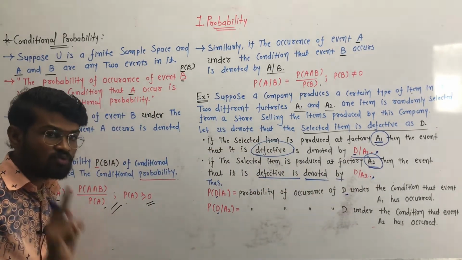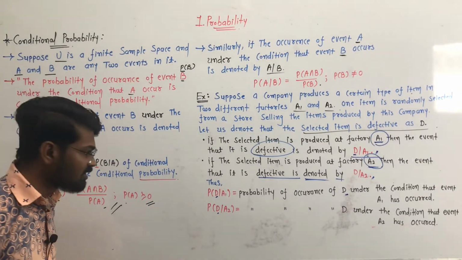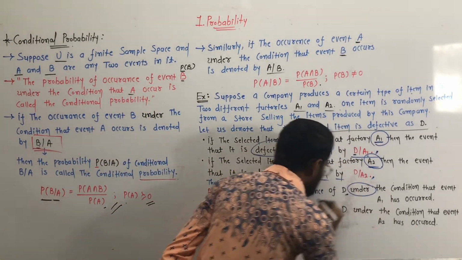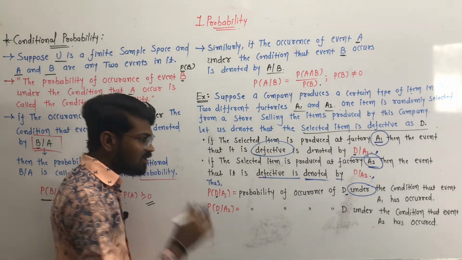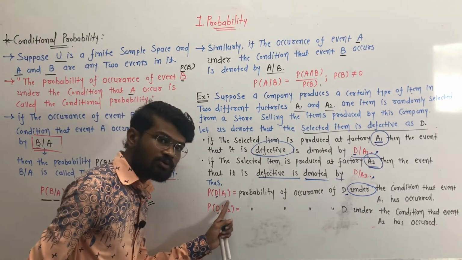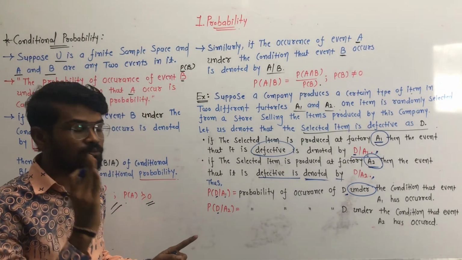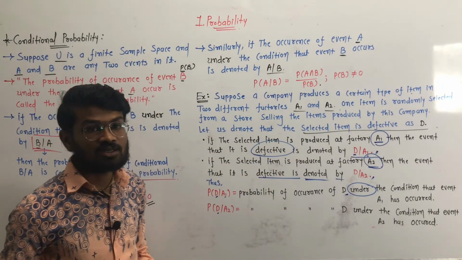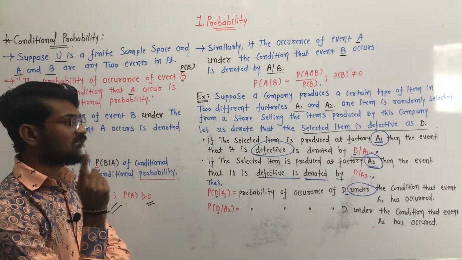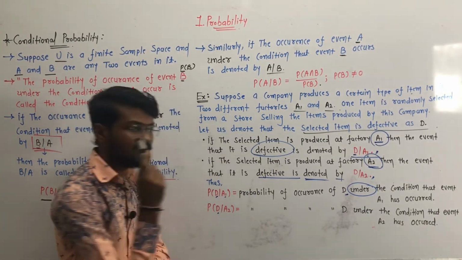Okay, so we have to find the probability of the defective item. The selected item is a defective item. The probability of the occurrence of D under which event? Under event A1, that is, under the condition that event A1 has occurred. Event A1 has occurred first, and only afterwards do we get the defective item. First we have to select the item, and we select it from factory A1. Afterwards we find out that the item selected from factory A1 is damaged. Clear?